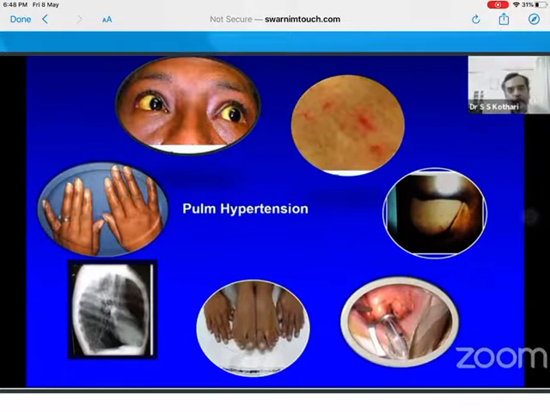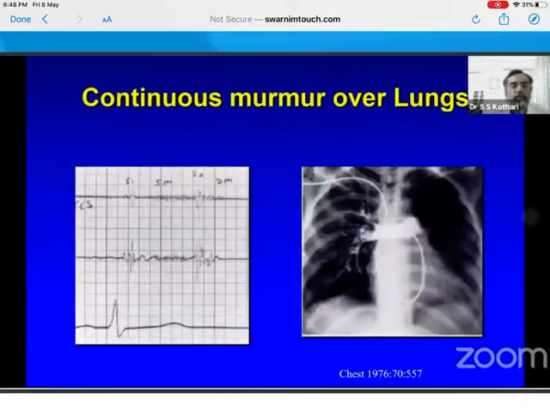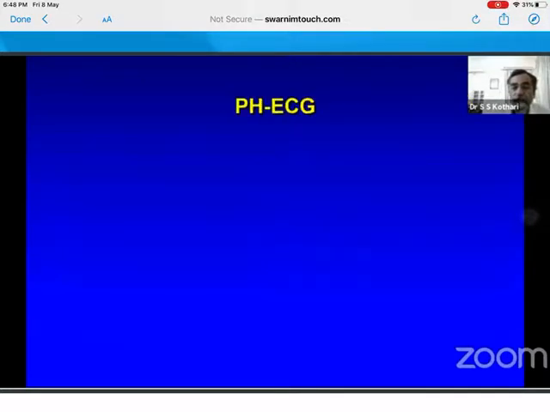And we should never forget lung disease as a cause of PH, and we will discuss that subsequently. It is surprising that a continuous murmur on the lungs is really common with pulmonary thromboembolism, and it is a sign of thromboembolism if there is no congenital peripheral pulmonary stenosis. I have seen patients like that where you put a stethoscope on the periphery, there is a continuous murmur, and in retrospect, the patient is found to have thromboembolic PH.